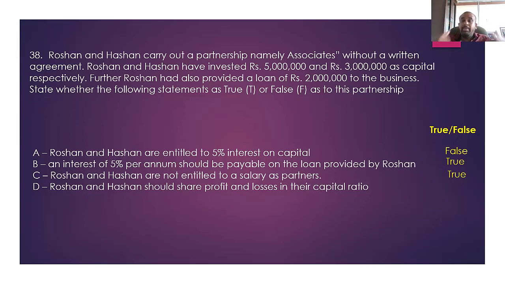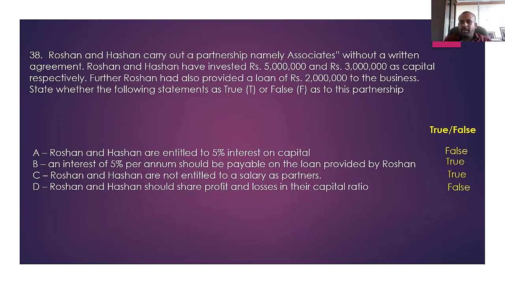If there was an agreement, they could share it in whatever way they want, not necessarily by the capital ratio. That is not a problem for us; that is the discretion of the partners. But if there's no agreement, then you need to look at section 24 of the partnership ordinance. According to section 24, irrespective of the capital you provided, profit should be shared equally.